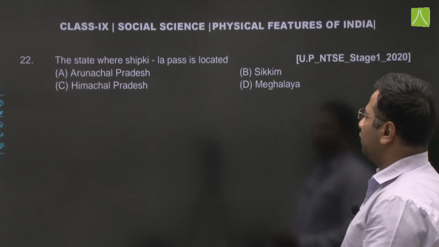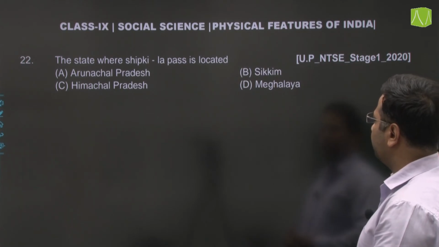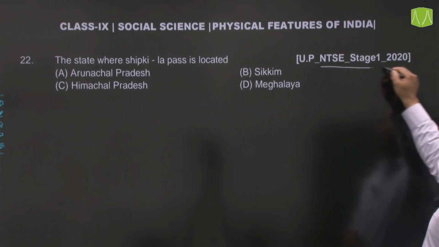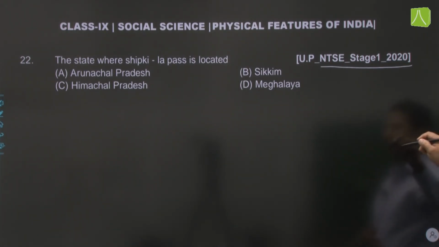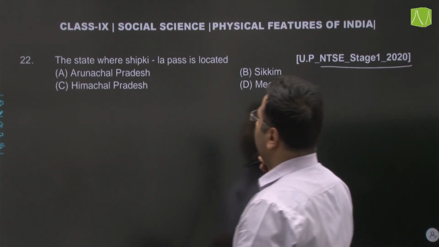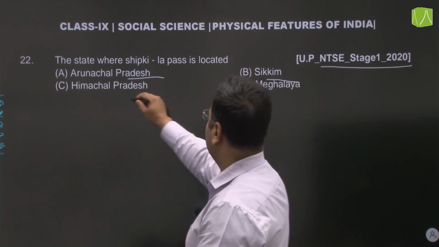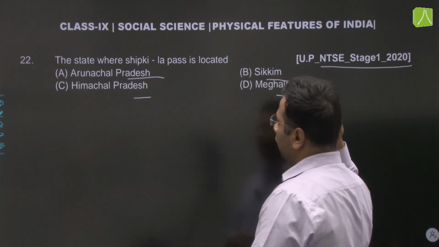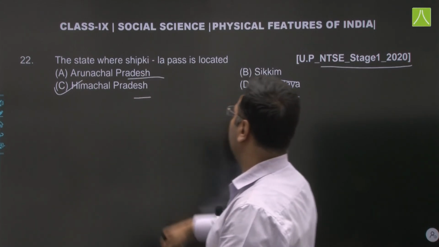The state where Shipkila Pass is located. This question we have in NTSE stage 1 in the year 2020. Is it Arunachal Pradesh, Sikkim, Himachal Pradesh or Meghalaya? Our answer would be C, Himachal Pradesh.